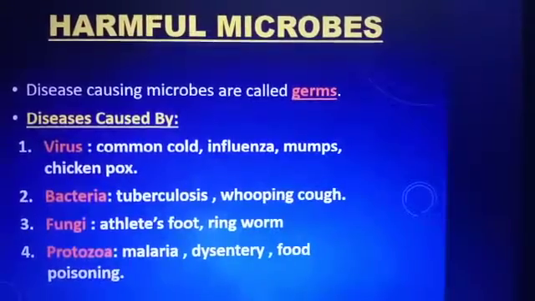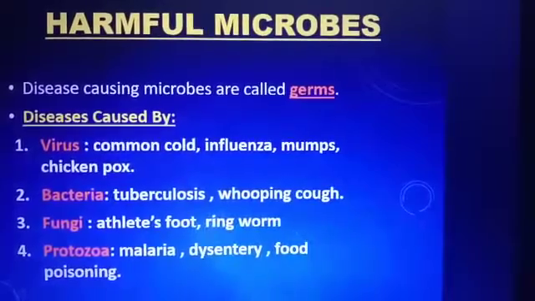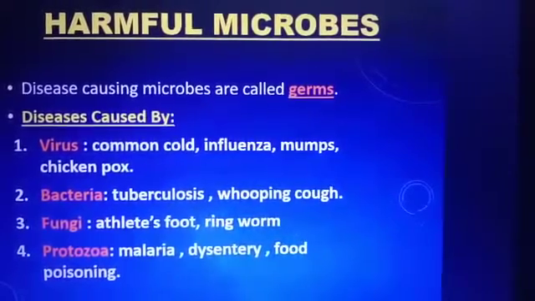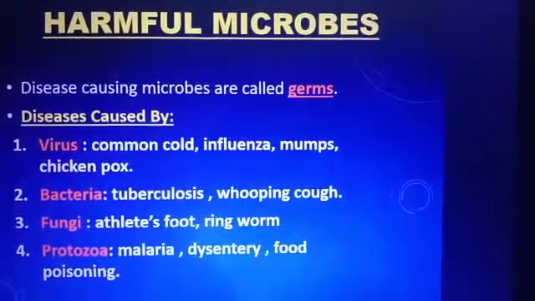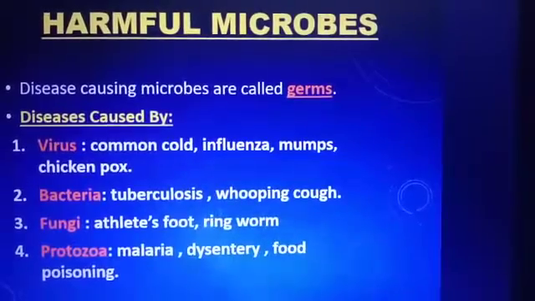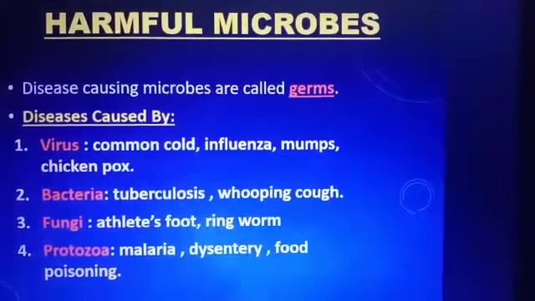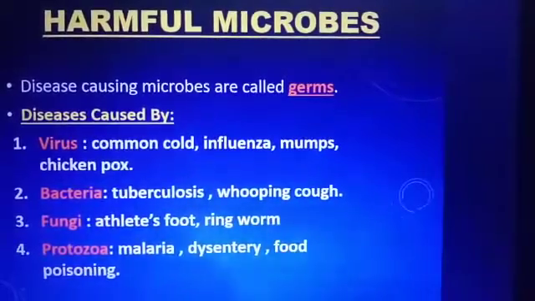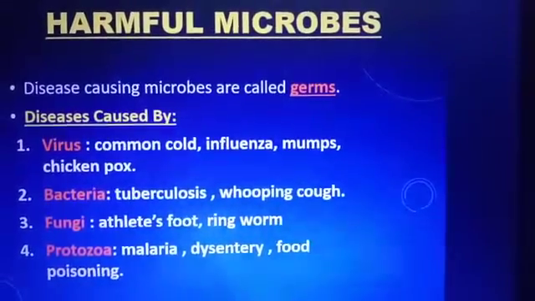Coming to harmful microbes, some microbes are very dangerous. Those are known as germs. So we have given the term germs for the harmful microbes. Disease causing microbes, the microbes which are responsible for various diseases, are known as germs. Now here we are giving you some examples of diseases caused by various microorganisms. The first is virus: common cold, influenza, mumps, chickenpox. You all have heard about these diseases. So these diseases are caused by virus.